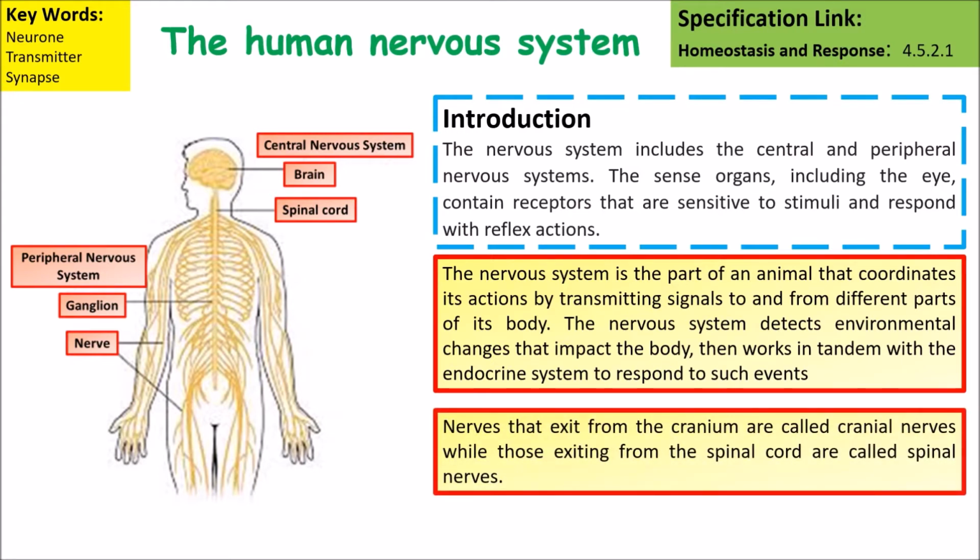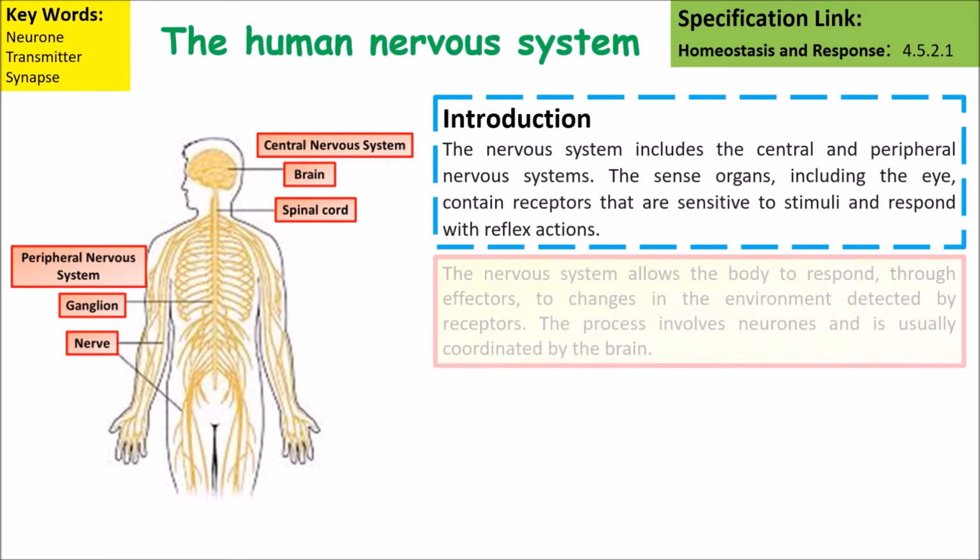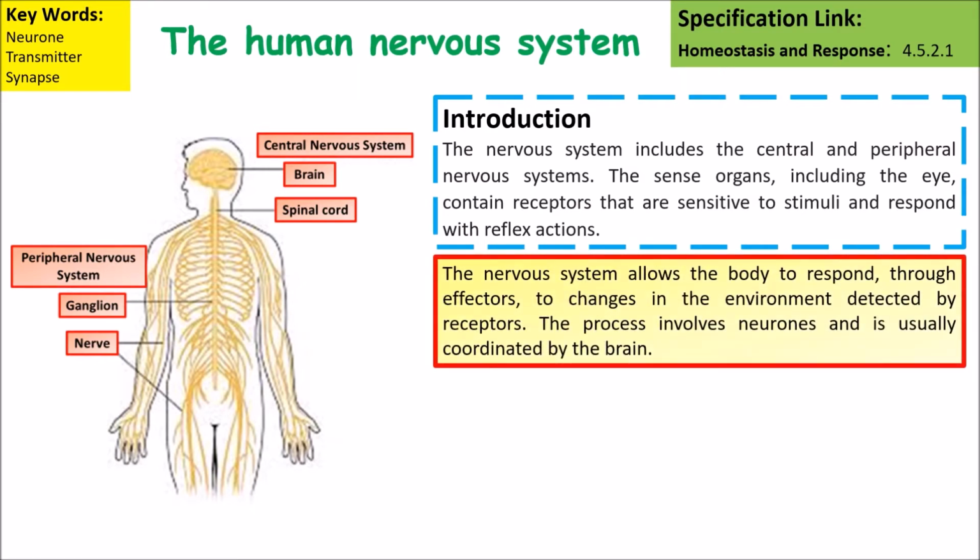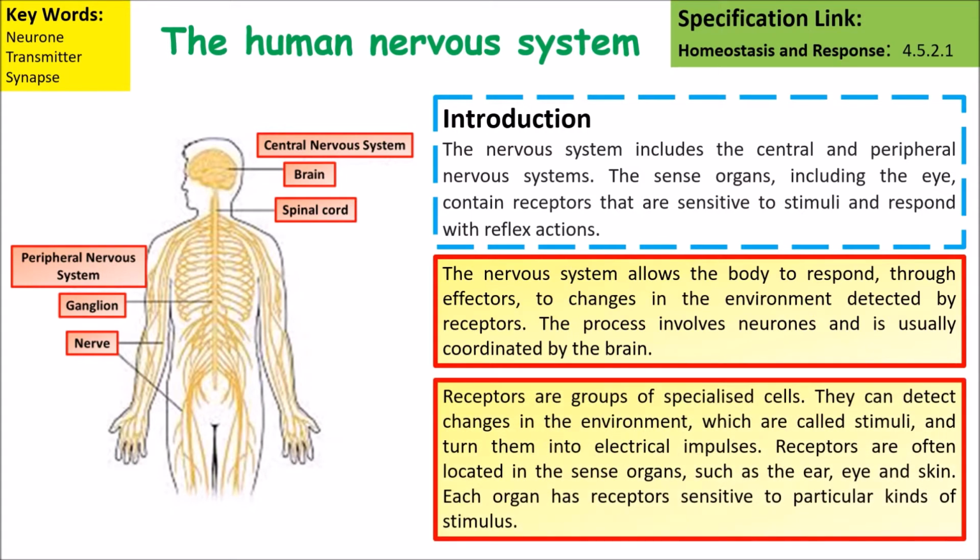Nerves that exit from the cranium are called cranial nerves, while those exiting from the spinal cord are called spinal nerves. The nervous system allows the body to respond through effectors to changes in the environment detected by receptors. Receptors are groups of specialized cells that can detect changes in this environment, and a change in the environment is called a stimulus.